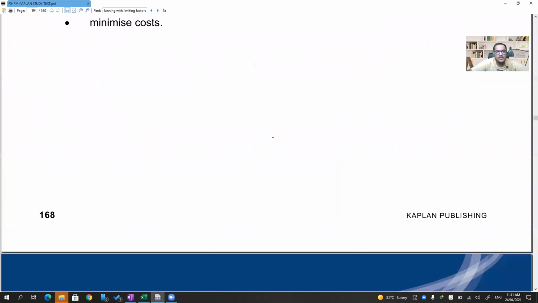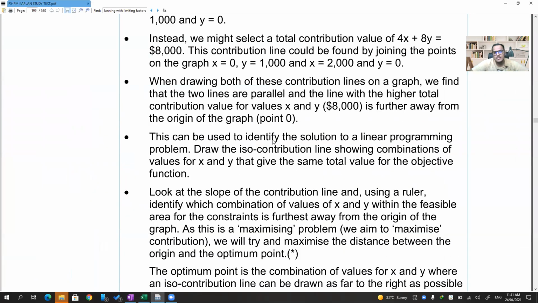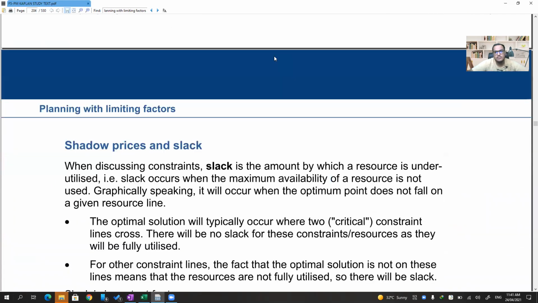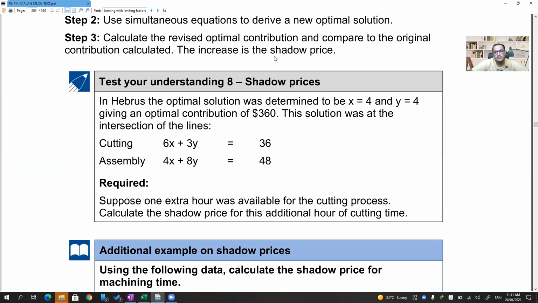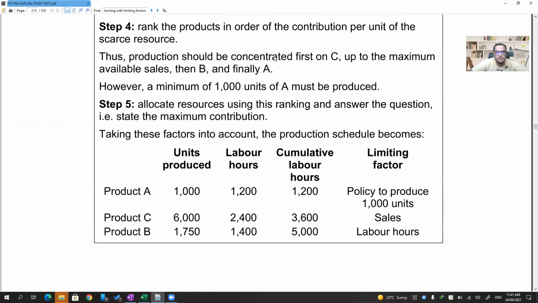Test your understanding one. Let's see the answer. Come on, come on. We have only 20 minutes. We need to finish more. Okay.